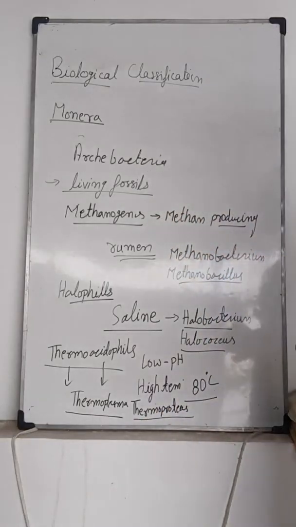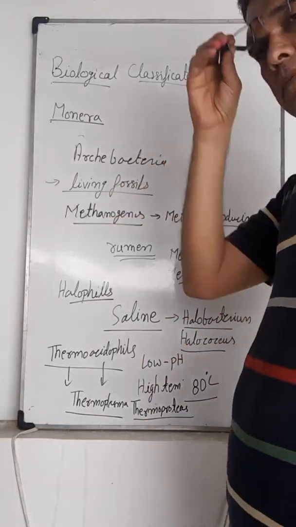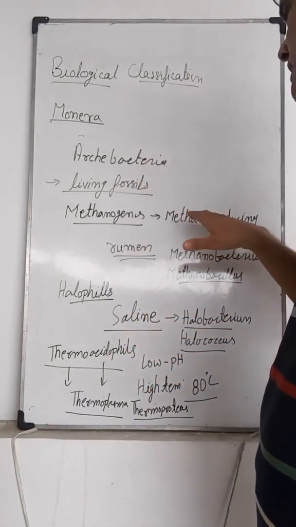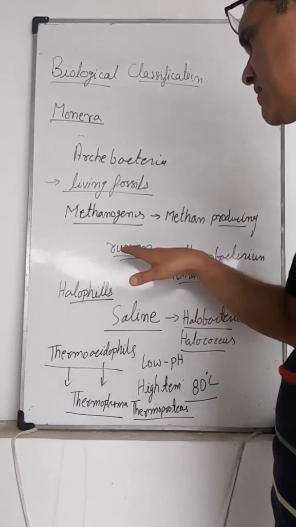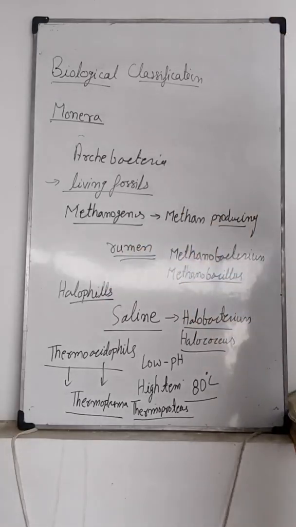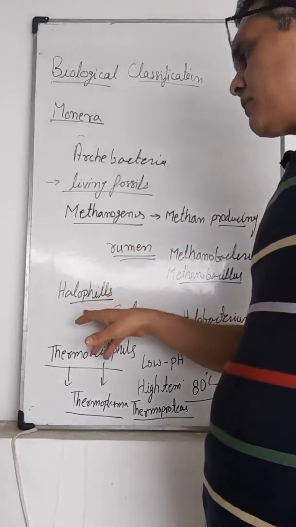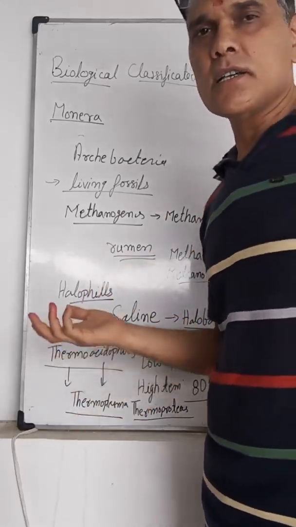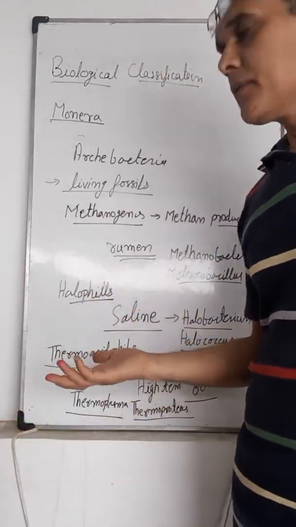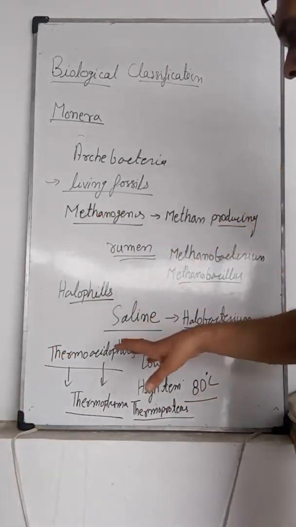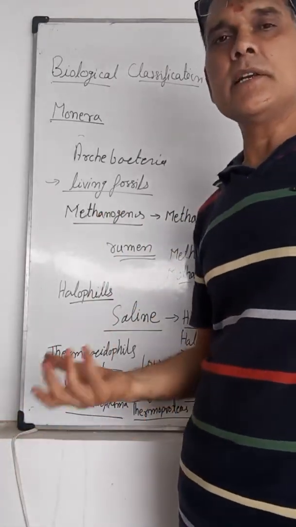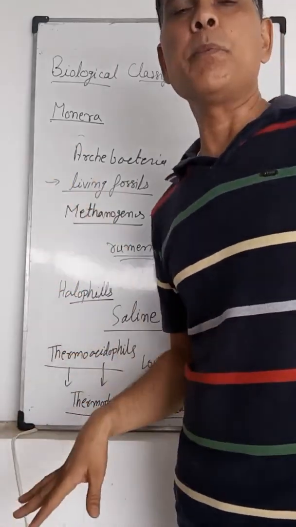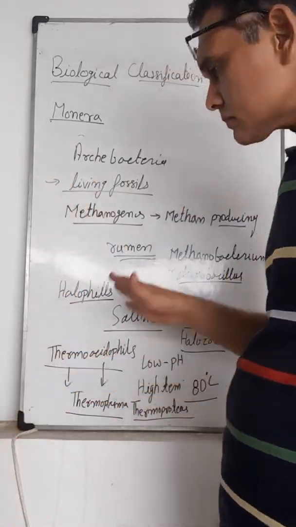So Archaebacteria are of three types: methanogens, the methane producing bacteria present in the rumen of the animals; halophils, present in salty soil, salty water, and marshy habitats; and thermoacidophils, present at high temperature and low pH, acidic conditions.